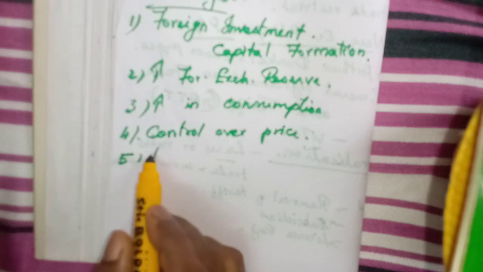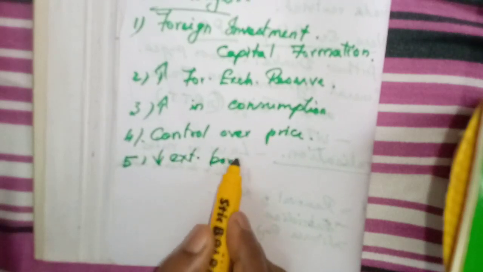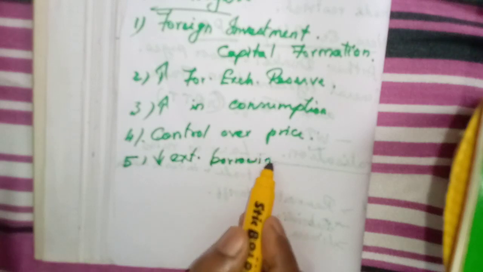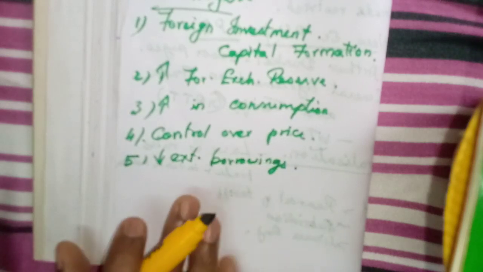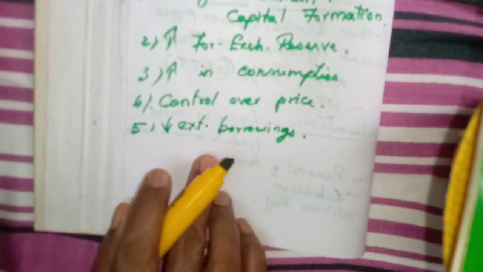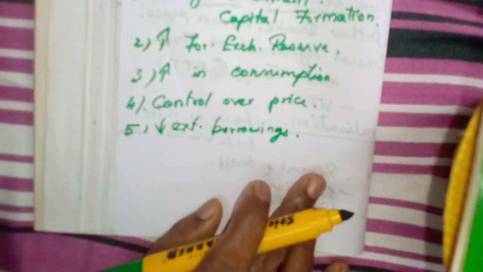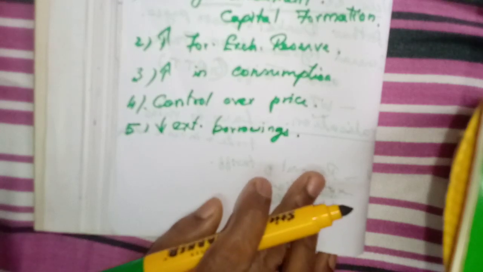So, reduction in external borrowings. For that purpose only they have introduced this new economic policy. Again, we do not need to borrow from the IMF or World Bank.